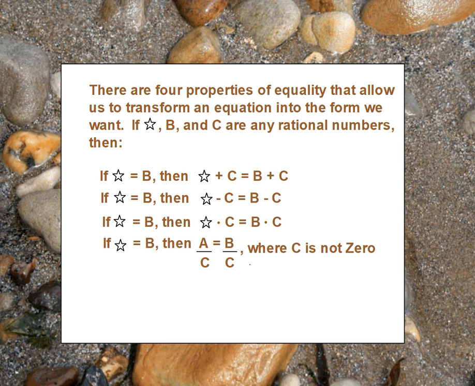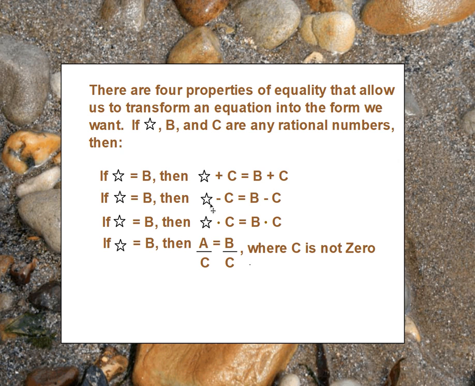All right, there are 4 properties of equality that allow us to transform an equation into the form we want. So if a, b, and c are all rational numbers, then here are the 4 different things. If a is b, then a plus c is the same thing as b plus c.